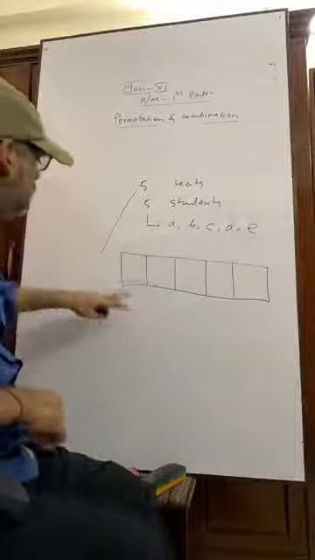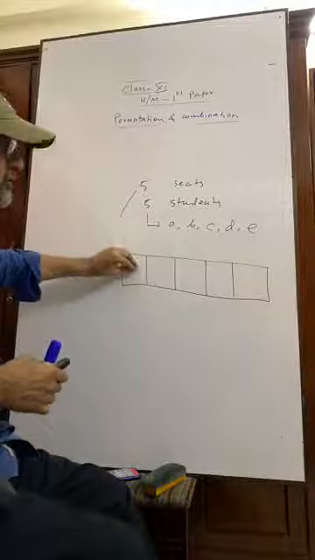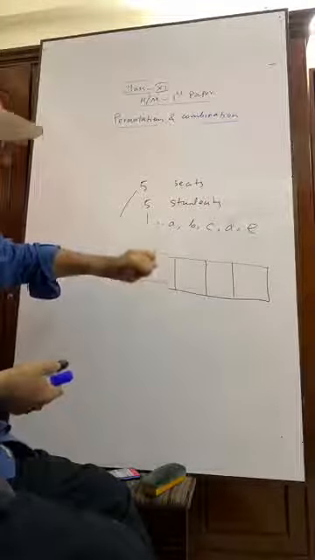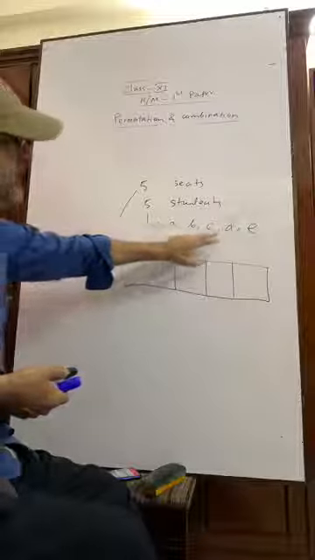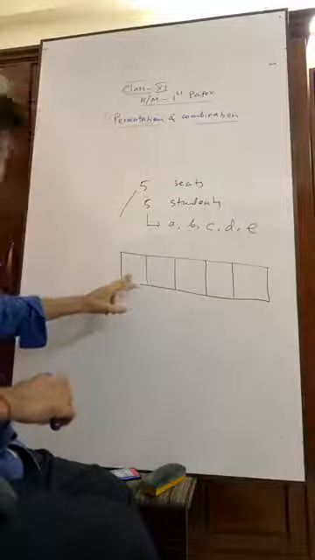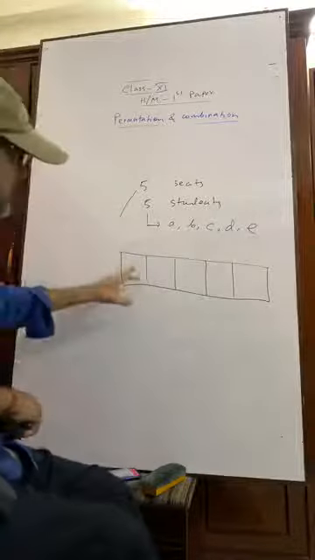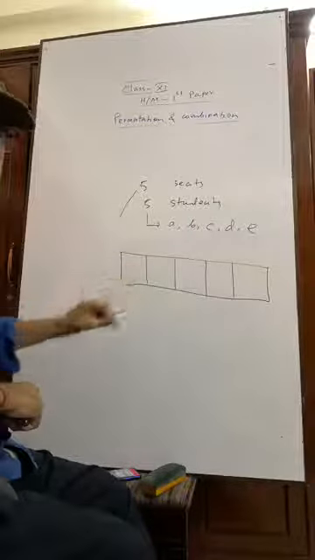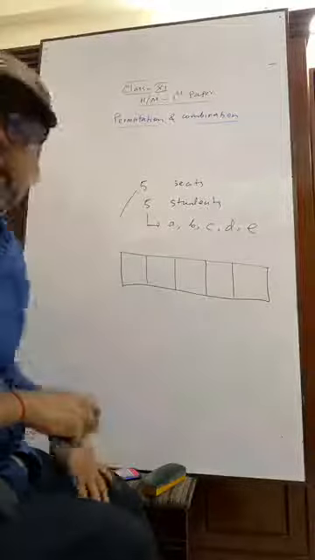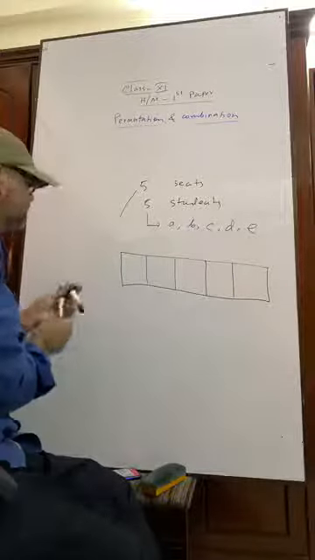When I go for sitting in the first place, I have 5 options, 1, 2, 3, 4, 5. Any of these 5 can sit here. So how many options do we have? We have 5 options.